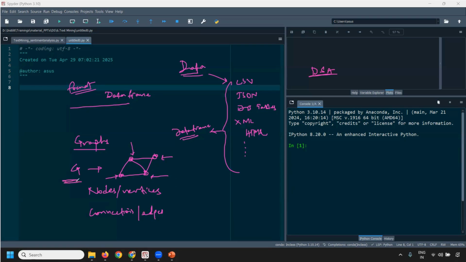All right, so this is how a graph is represented. Again, it's a visual format, right? The data that you're seeing is in visual format. This is a network of interconnected nodes or entities, you can say. So a graph contains two elements, right? What are those? Nodes and connections. So collectively, this becomes a network.